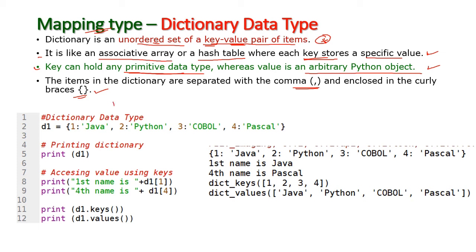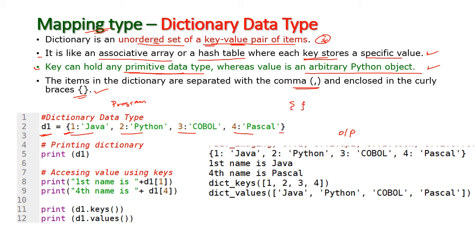This is my program and this is my output. I'm going to create a variable for this dictionary data type. d1 contains 1 colon Java, 2 colon Python, 3 colon COBOL and 4 colon Pascal. Those data are enclosed within curly braces. This is called curly braces.